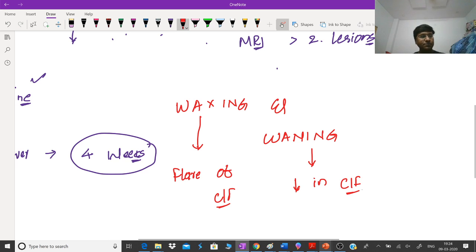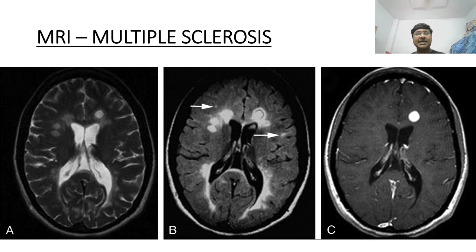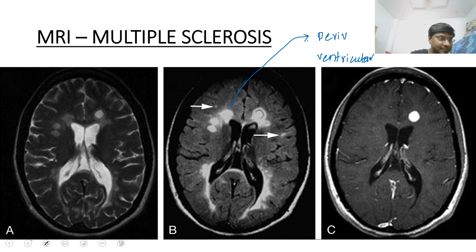Okay, now I'll show you the MRI of a patient with multiple sclerosis. This is the MRI finding of these patients. Mainly in the periventricular area they will have these lesions, and these are mainly white matter lesions.